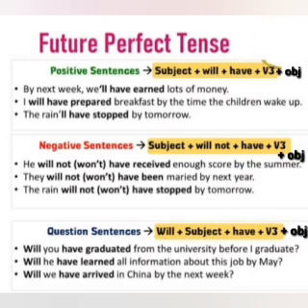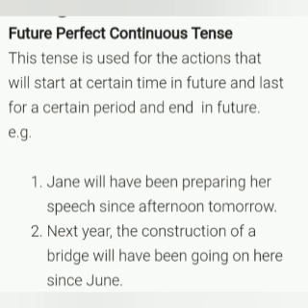Okay, then we have the last variation of future tense, that is future perfect continuous. Now this tense is used for actions that will start at a certain time in the future and last for a certain period and end in the future.